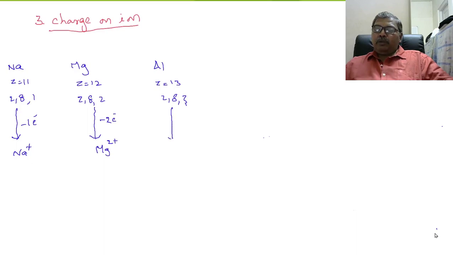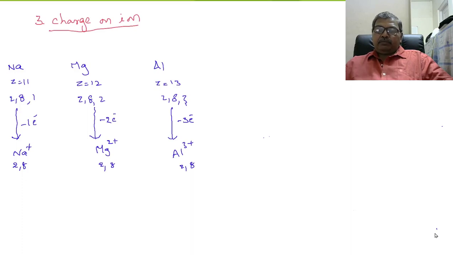In case of aluminum, three electrons are present in the outermost orbit, so after losing three electrons, it forms the cation. See, now the configuration of Na plus is 2, 8, magnesium 2, 8, aluminum 2, 8. So to form the cation, sodium has to lose one electron, magnesium two electrons, and aluminum three electrons.